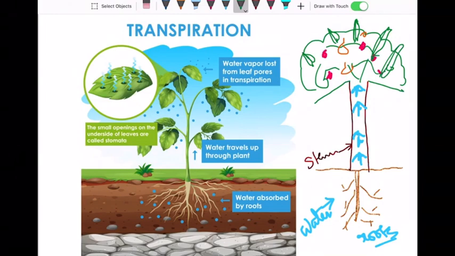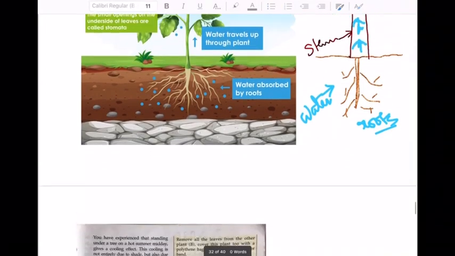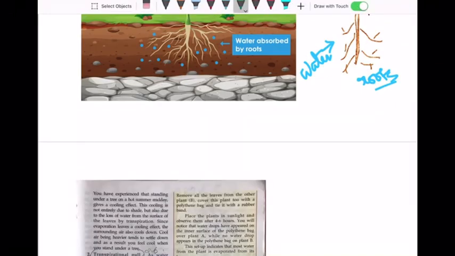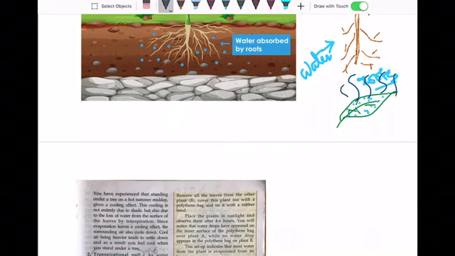Now, the excess water which enters the surface of the leaf will be given out through the leaves like this. It comes out of the leaf in the form of water vapor and goes out into nature.